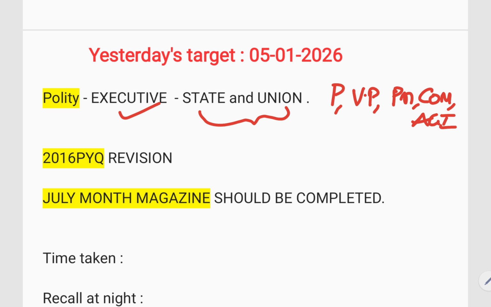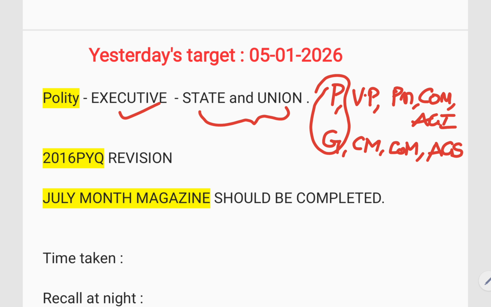Along with the state executive, we need to complete the governor, chief minister, council of ministers of the state, assembly, and attorney general of the state.